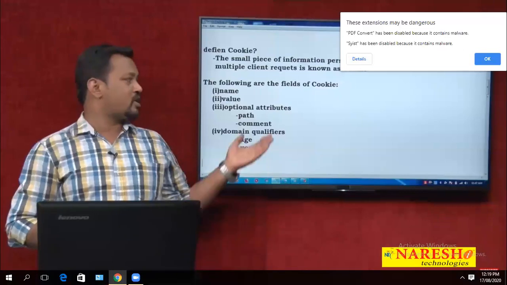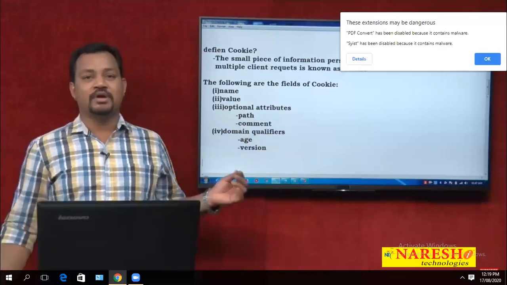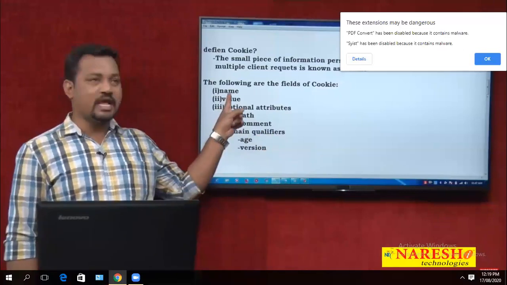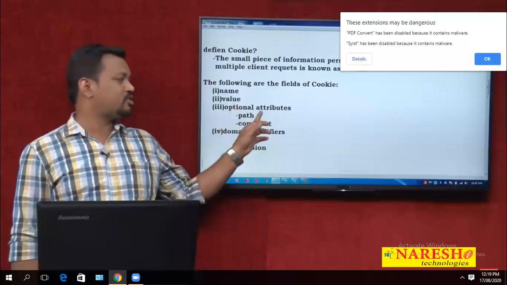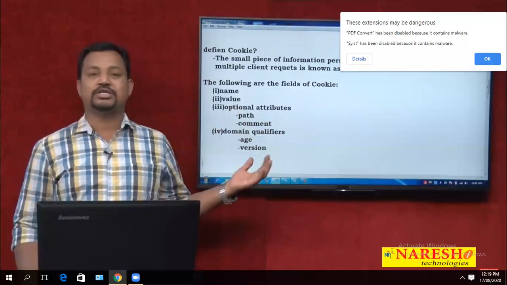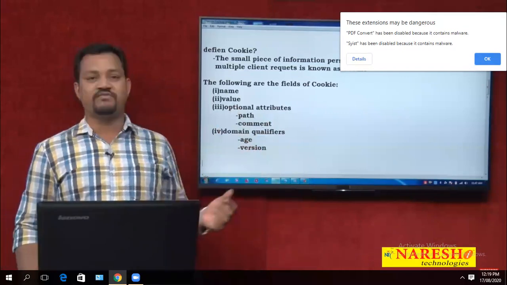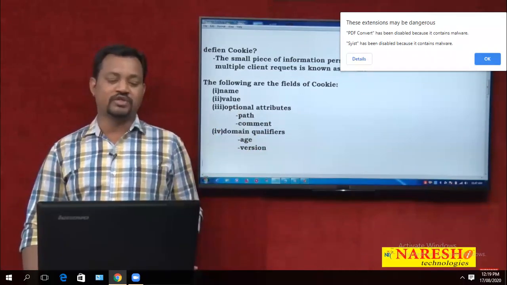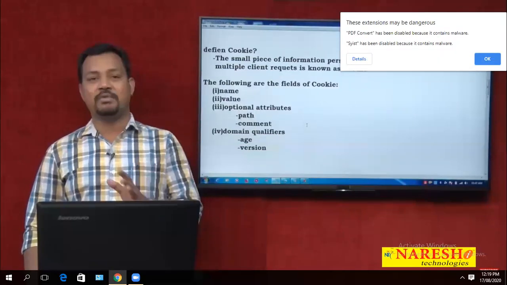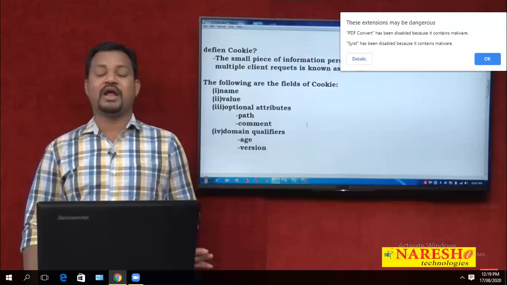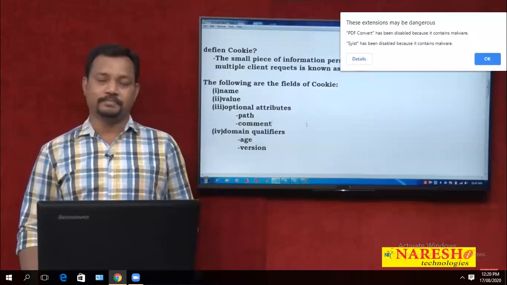These are the important fields we have within the cookie. In the cookie, we can have the name of the cookie, the value for that name, and some optional attributes: path and comment, some domain qualifiers, age and version. So these are the fields of the cookie. Cookie is one small piece of information available between multiple client requests.